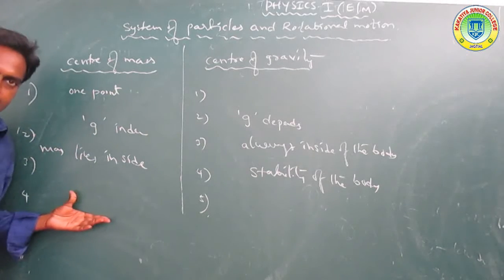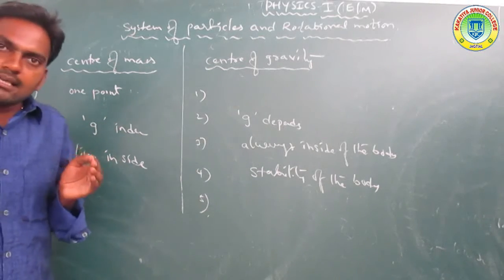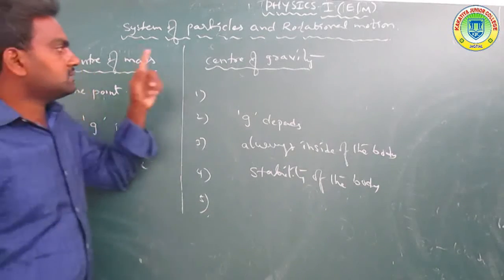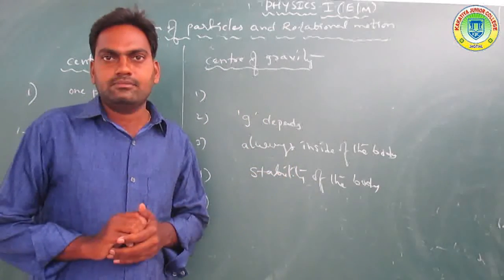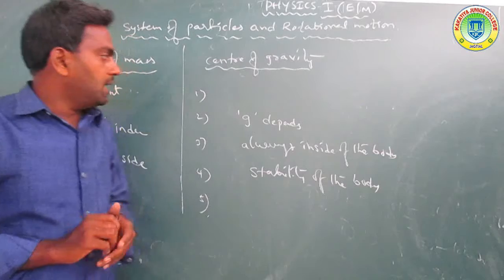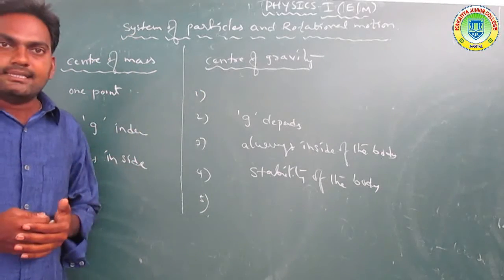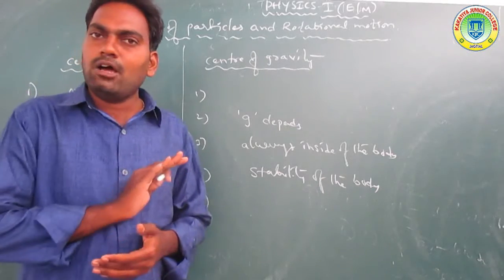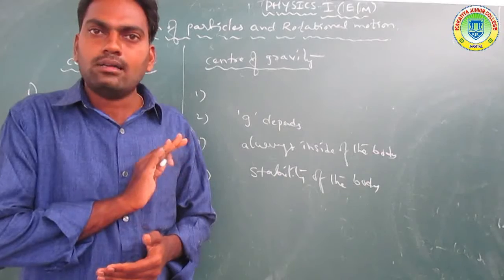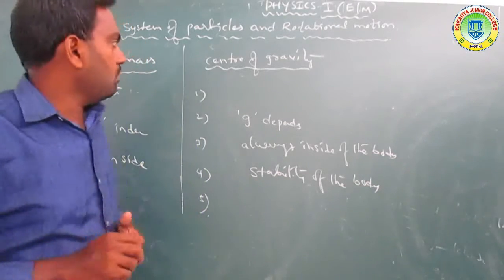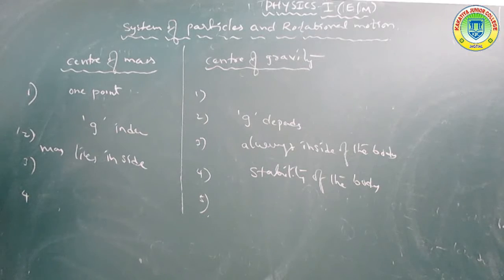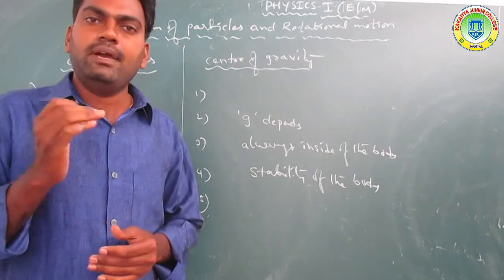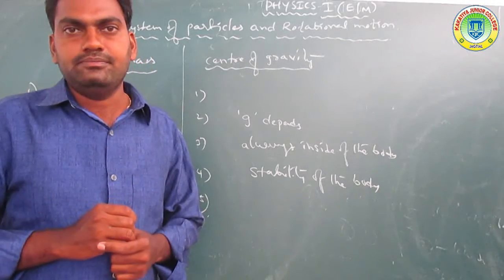For small bodies or small objects, the center of mass and center of gravity coincide. But for large bodies, the center of mass and center of gravity do not coincide. So the difference between center of mass and center of gravity is a very important topic in IPE.